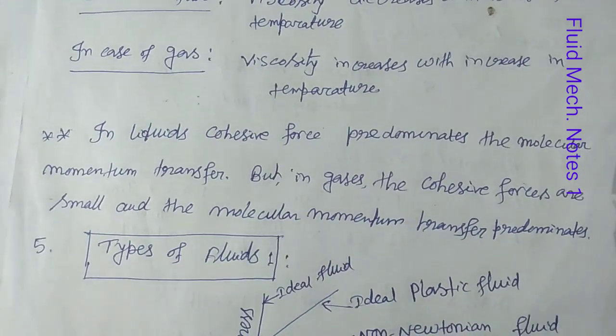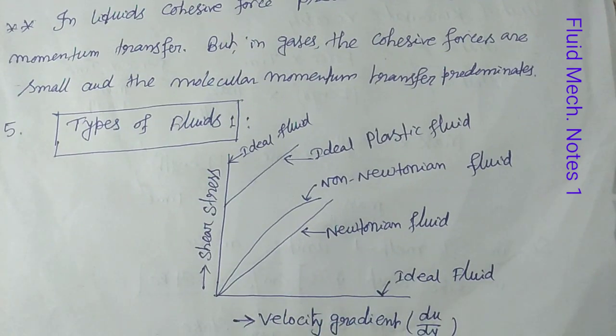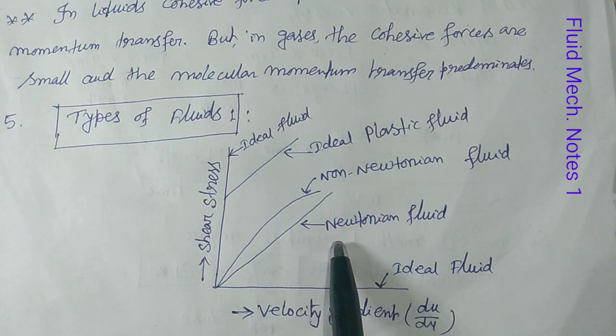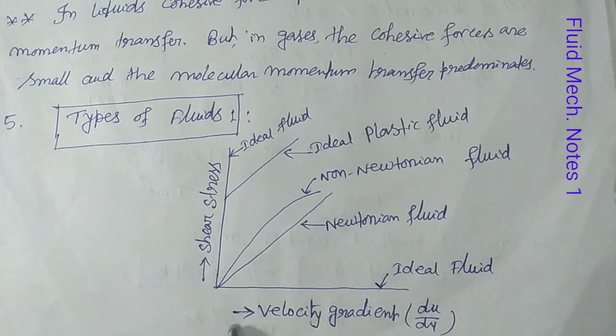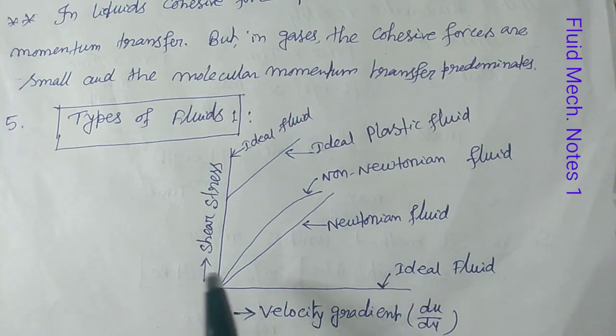Next, types of fluids. Here is the graph I have drawn; next I will explain it. This is the x-axis and this is the y-axis. This is the velocity gradient du by dy, and here shear stress is plotted.